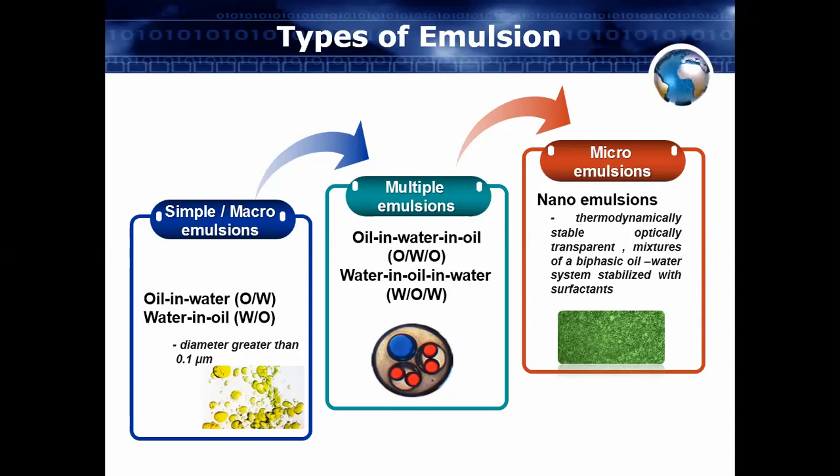Then nano emulsion is there, where the size of droplets is very small, in the nano range. So these are the simple emulsion, multiple emulsion and nano emulsion. These are again the three types of your emulsion.